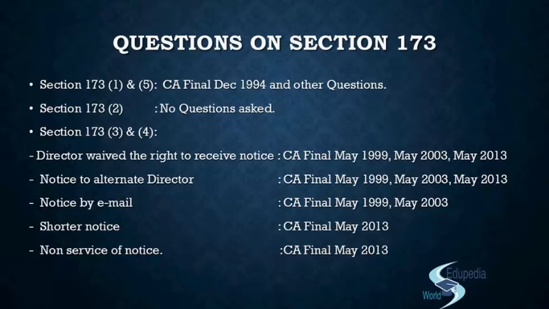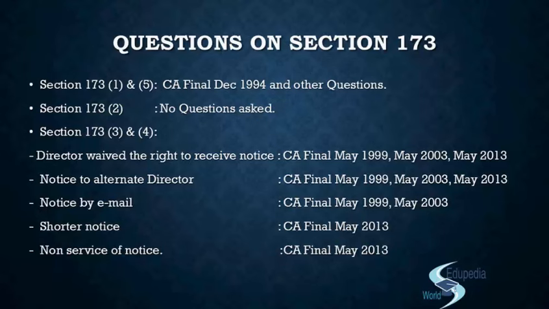So when they send out a notice to hold a board meeting, they do not send a notice to the alternate director, right? Now, will that be valid? Instead of the alternate director, they send a notice to the original director. Now, will that be valid? Because they say we know only the original director. He has just come to replace his position for some time.